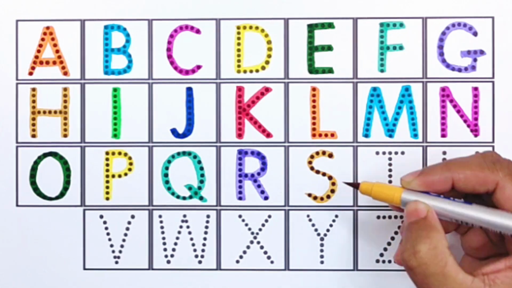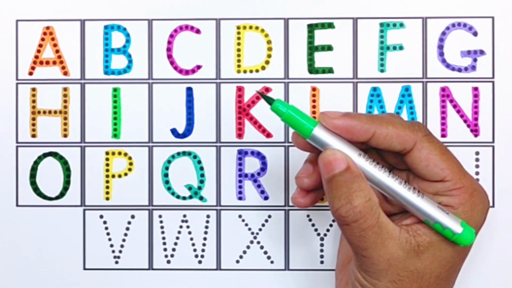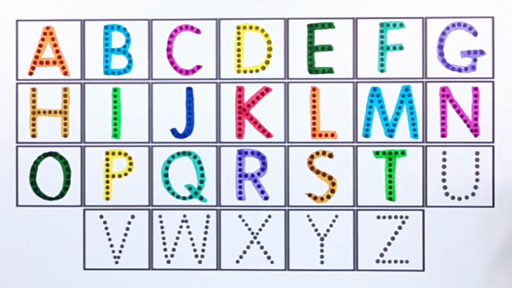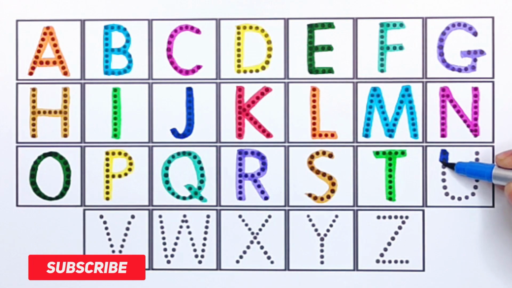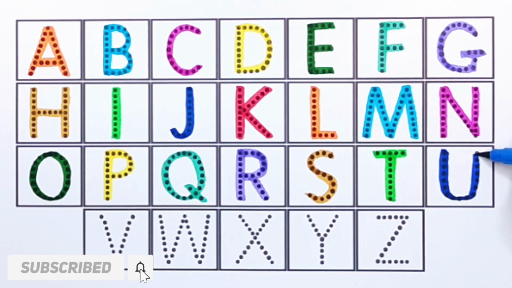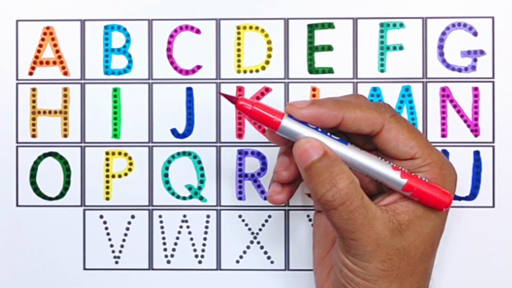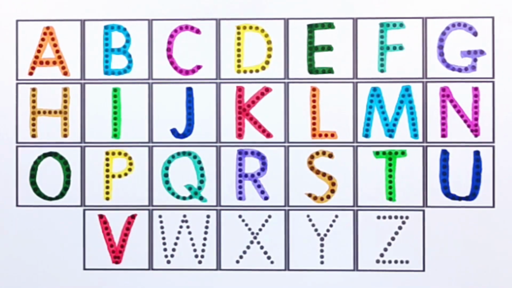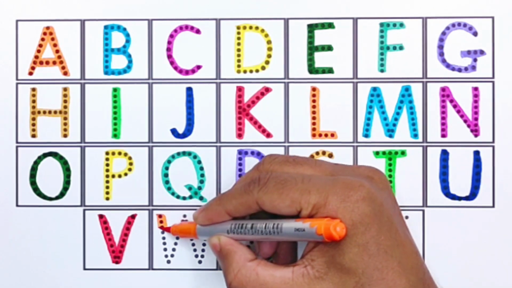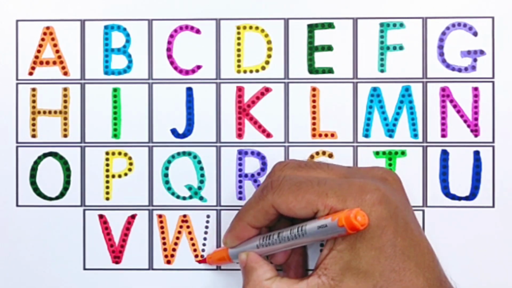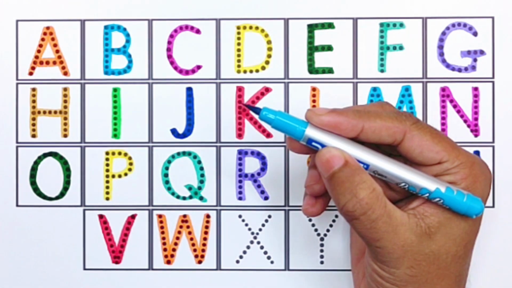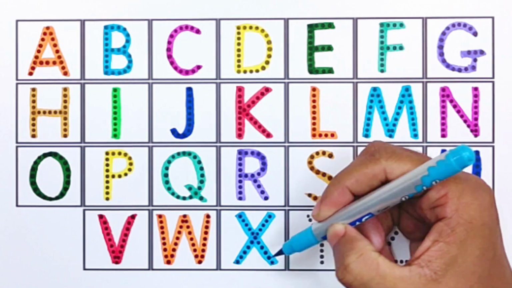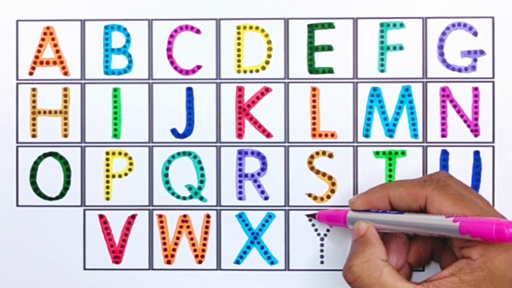S for strawberry. Light green color. T for tomato. Blue color. U for umbrella. Red color. V for vest. Orange color. W for watermelon. Sky blue color. X for xylophone. Pink color.